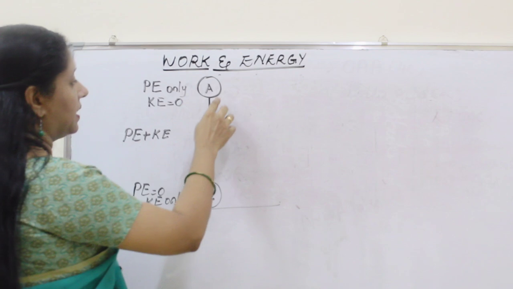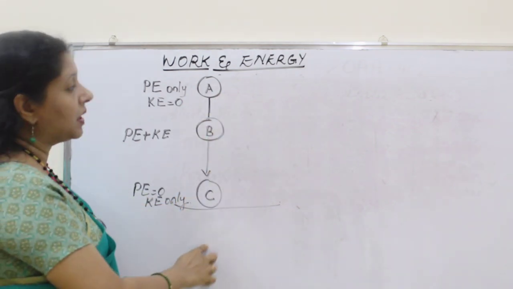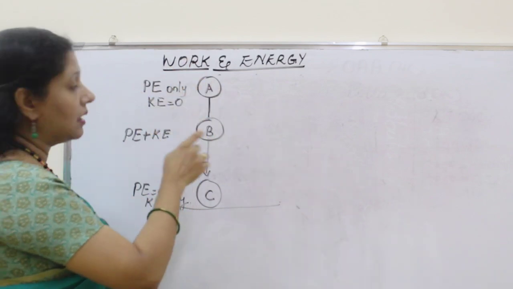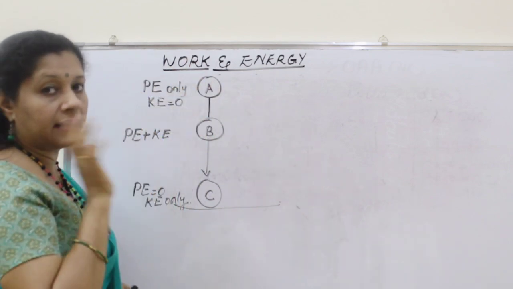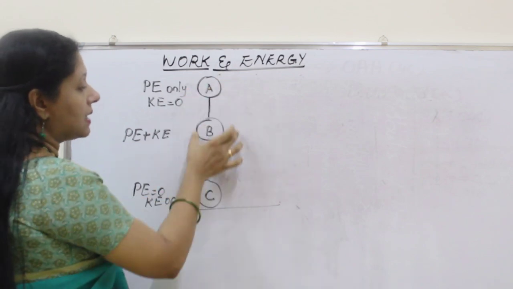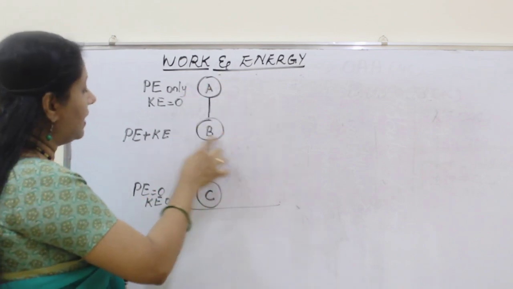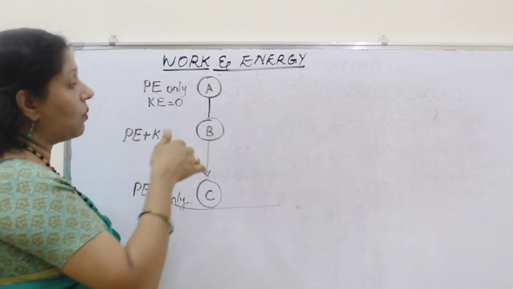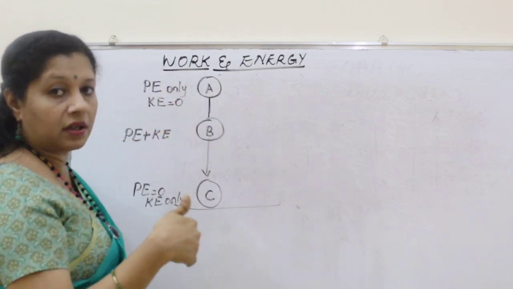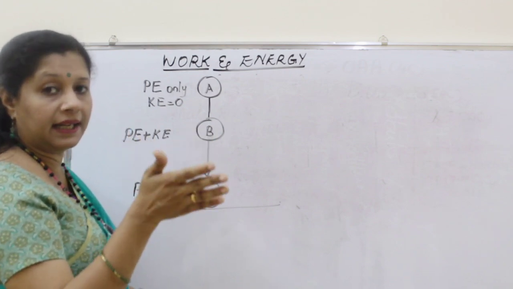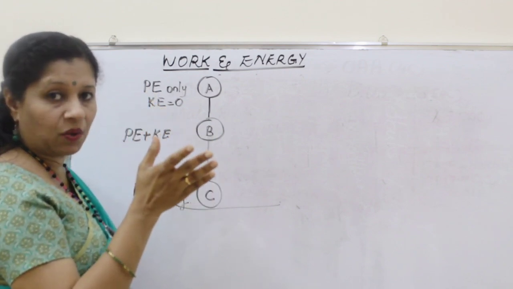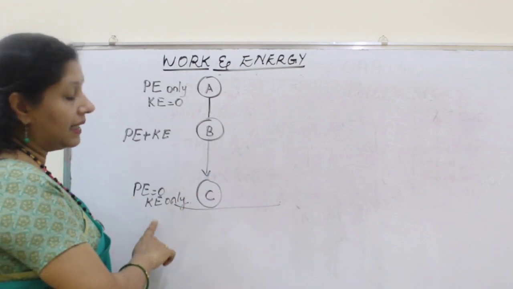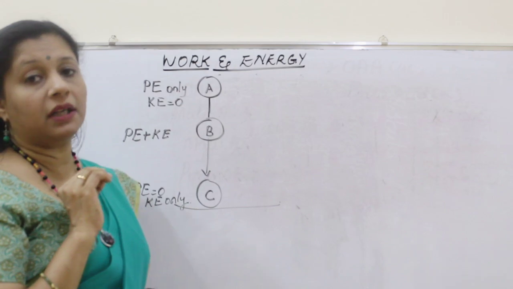So that is shown here, and now a body is falling freely and it is at position A, that is the top position where it is at rest. Then it has only potential energy, kinetic energy zero, it's not moving. But once it starts moving, it reaches halfway through. So there we can say the total energy will be equal to potential energy plus kinetic energy. Whatever potential energy got converted into kinetic energy, the amount will be equal. Then when it comes down, potential energy becomes zero, but kinetic energy is only present for the body.